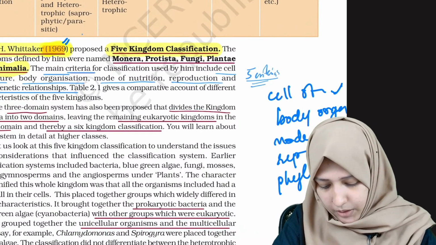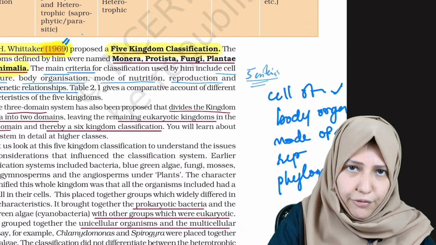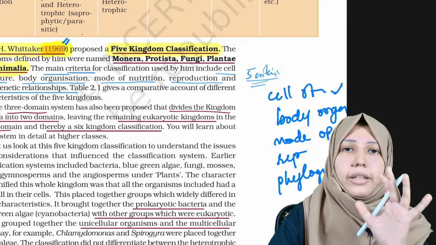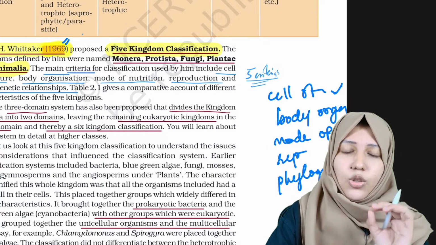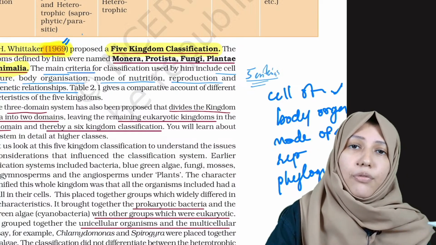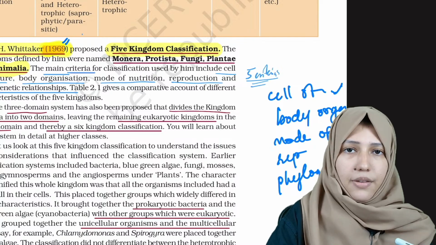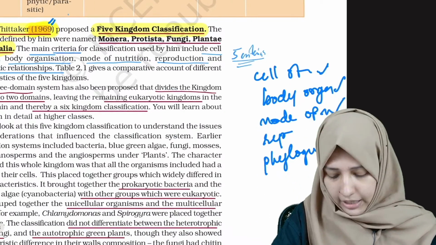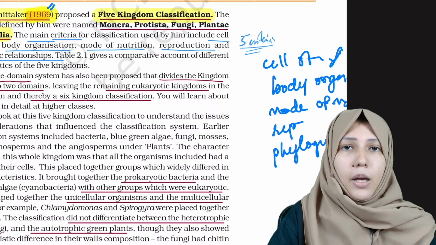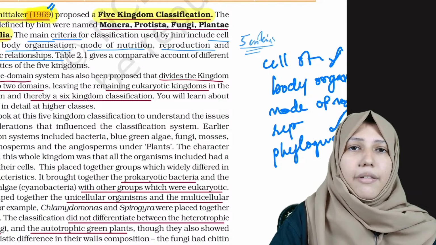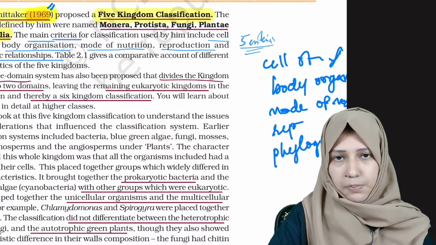Cell structure, body organization, mode of nutrition, mode of reproduction and phylogenetic relationship. All these five entities should be clear, because they can ask which one of the following is not included as a basis of R.H. Whittaker's classification. So you should be thorough about it. Repeat it again: cell structure, body organization, mode of nutrition, mode of reproduction and phylogenetic relationship.